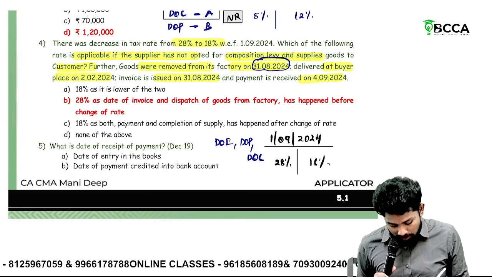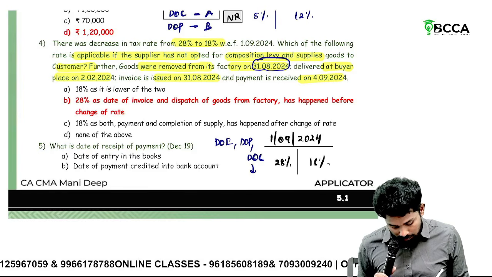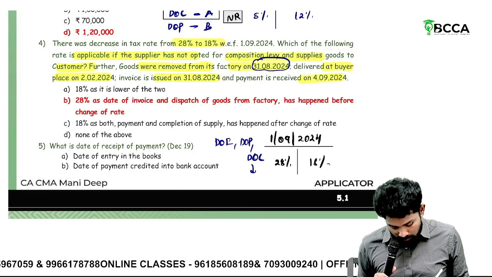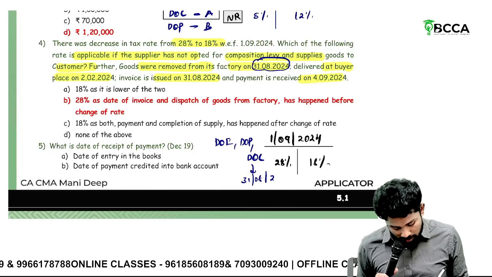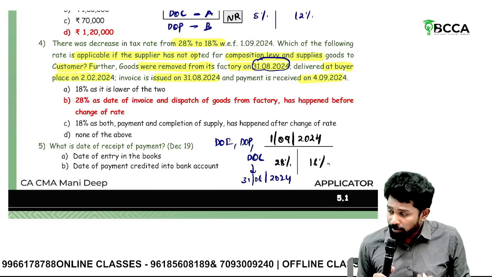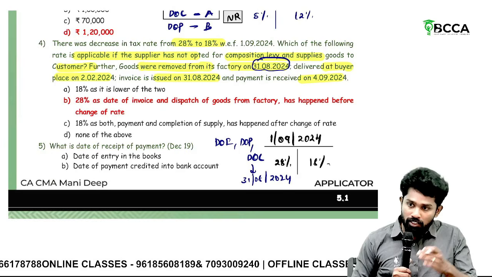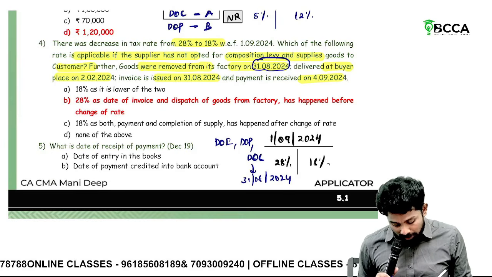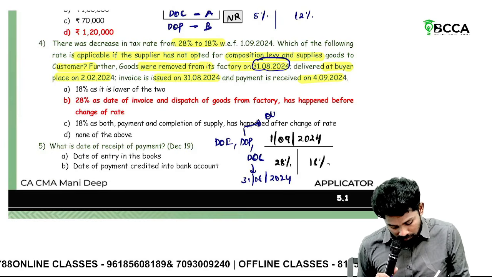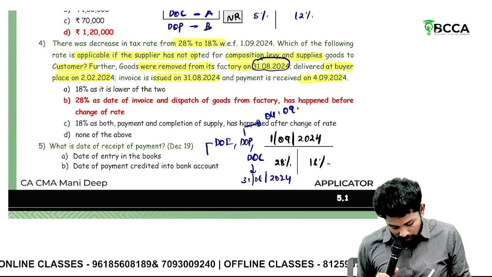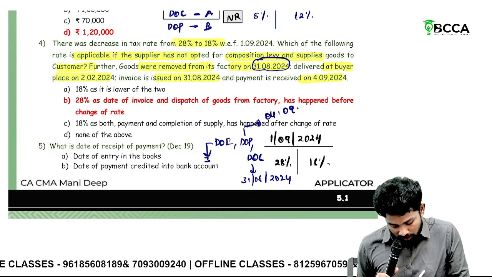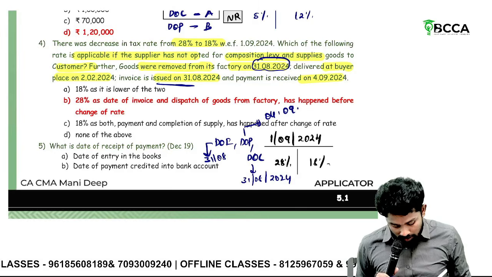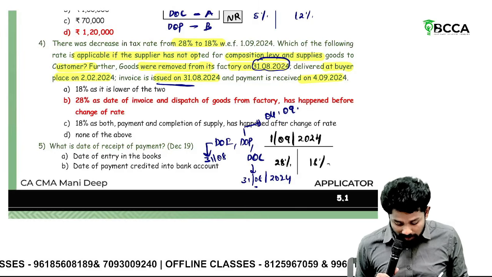So the date of removal of goods is 31st August, which is considered the date of completion, because goods involve movement, so the date of removal applies. Then what is the date of payment, sir? 4th September. Whereas the date of invoice is when? 31st August. The invoice is issued on 31st August.